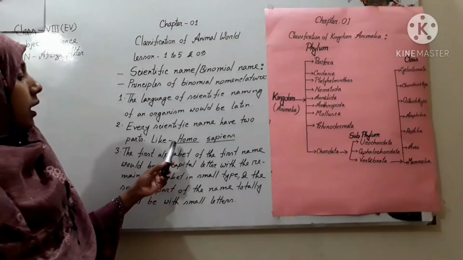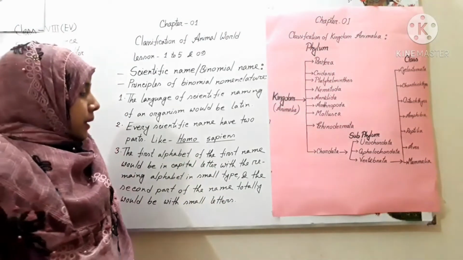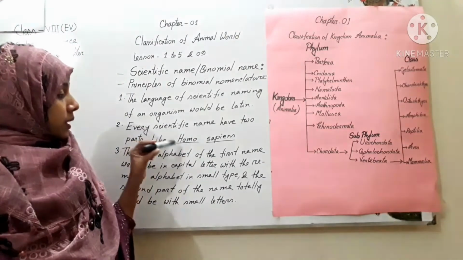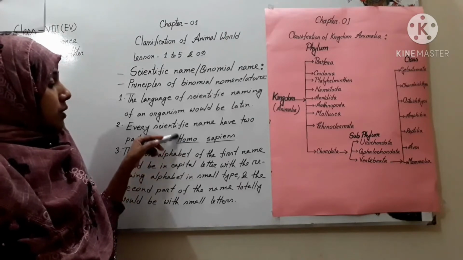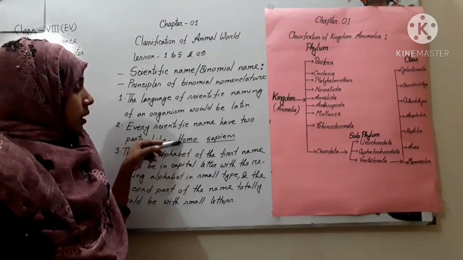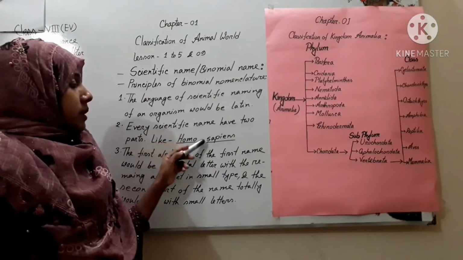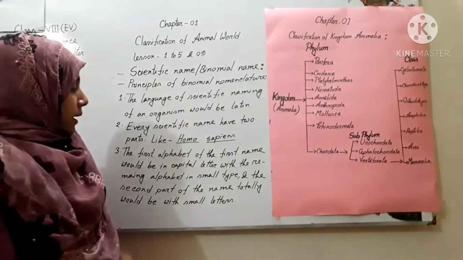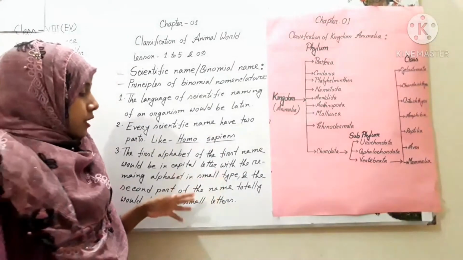In the scientific name of human being, Homo is the genus, and the first letter of genus is a capital H, and the rest of the letters are small, but in the species all letters are small.